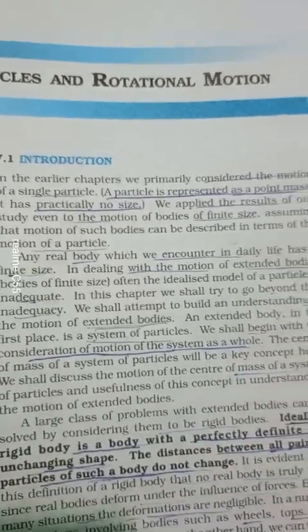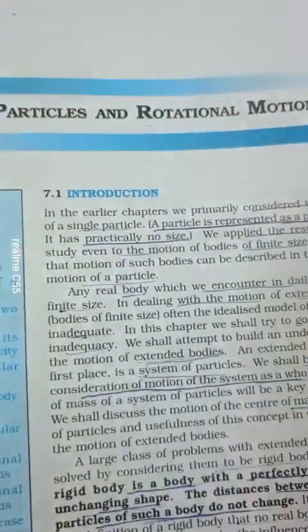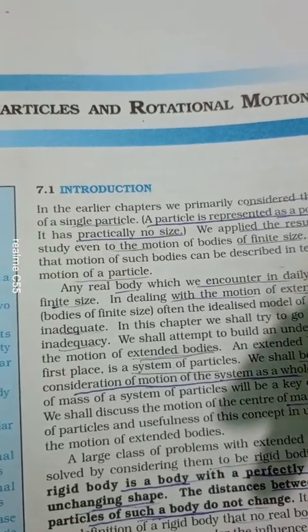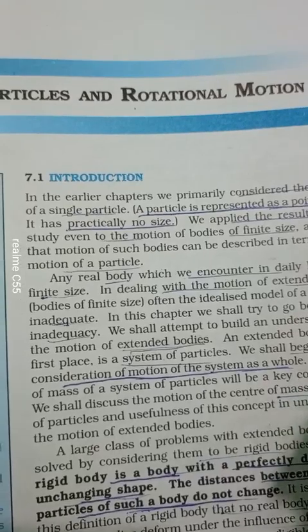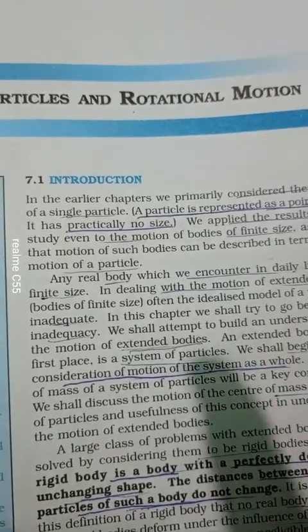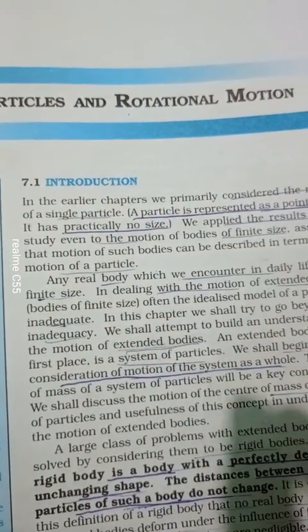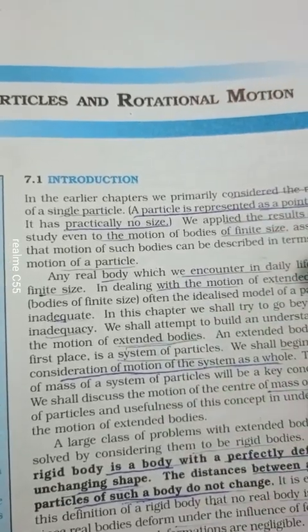Now what we have done so far in the previous chapters is we have considered the body to be a point mass. How can we consider a body to be a point mass? Every body is made of a large number of particles. So how can we consider that to be a point mass? What we can do is assume that the whole mass of the body is concentrated at its center of mass.